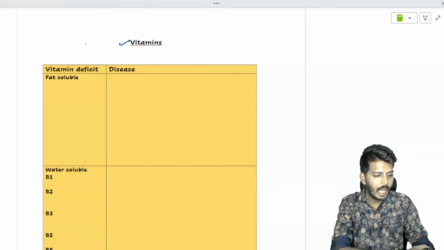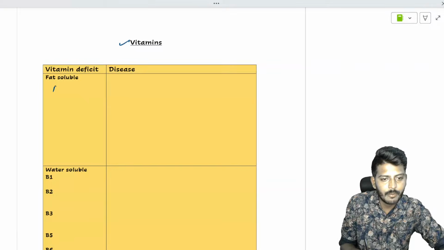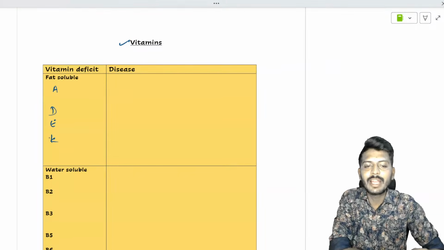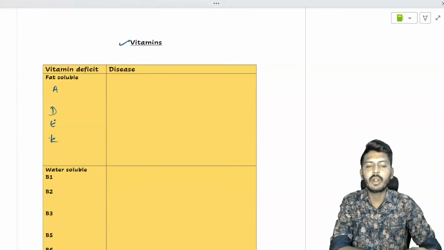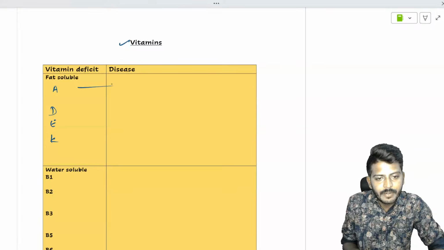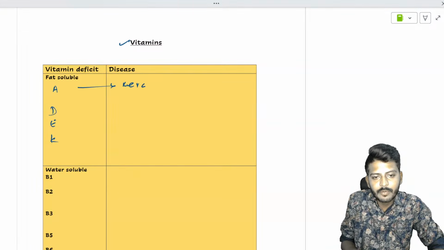Okay. All right. So you're absolutely right. The fat soluble vitamins are vitamin A, vitamin D, vitamin E, and vitamin K. When we are speaking of vitamin A, D, E, K, there are a few important key concepts which can be asked related to vitamin A. So vitamin A deficiency leads to a disease. What is that? That is called xerophthalmia.